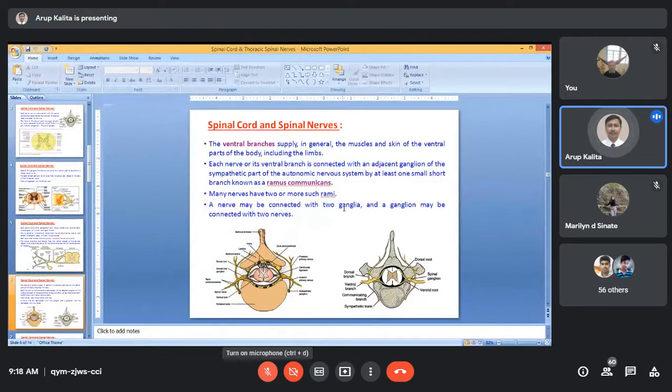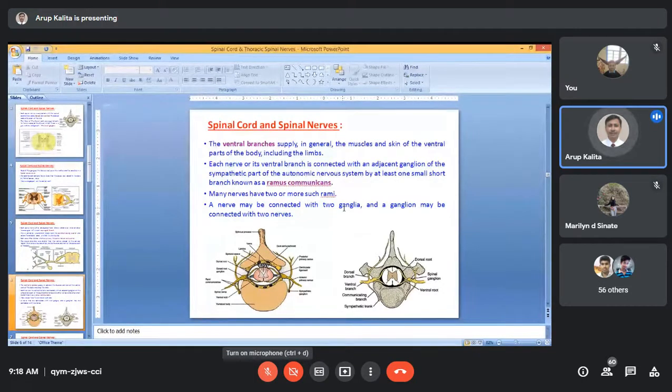So a nerve is completed by forming at least 1 or 2 ganglia. These ganglia are prevertebral. Have you heard this name? Prevertebral ganglia, postvertebral ganglia, or preganglionic fiber and postganglionic fiber.